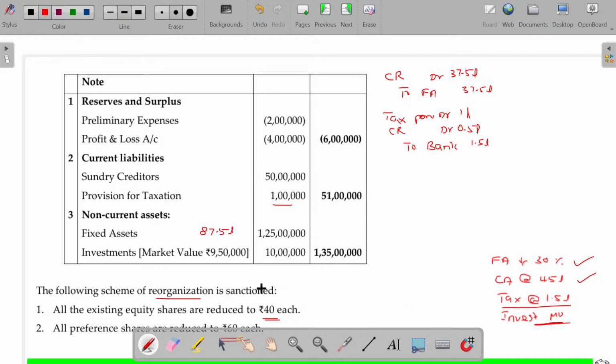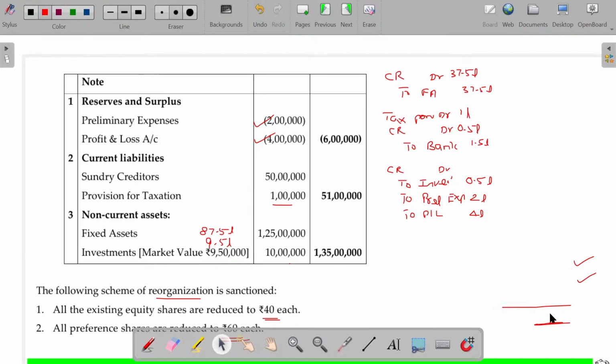Investment should be shown at its own market value being 9.5 lakhs. Earlier it was 10 lakhs, now it is only 9.5 lakhs. Capital reduction account debit to investment, the value being 0.5 lakhs. Apart from that, all the fictitious assets are going to be written off. Can be clubbed with the same journal entry. So preliminary expenses 2 lakhs will be written off, profit and loss 4 lakhs should be written off.